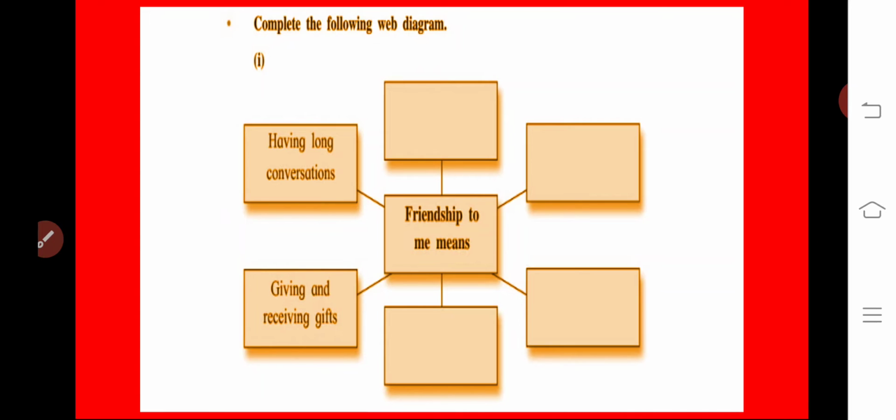They have given you helping clues. The first, having long conversations. According to some students, they will say that having long conversations, according to me, that is real friendship. Some will say giving and receiving gifts. Some happy-go-lucky people are there. They would say that giving and receiving gifts from my friend, that is called friendship. Might be your response would be something different.